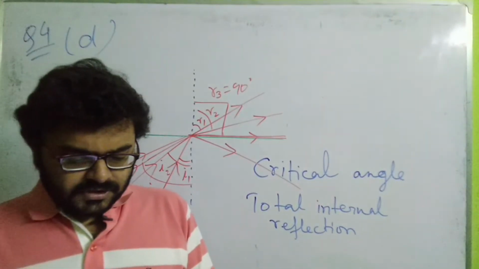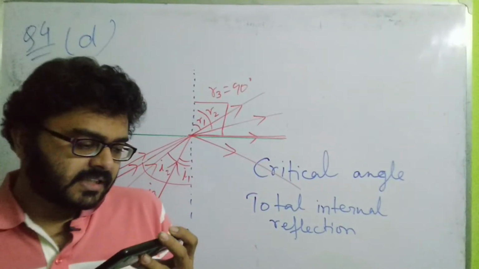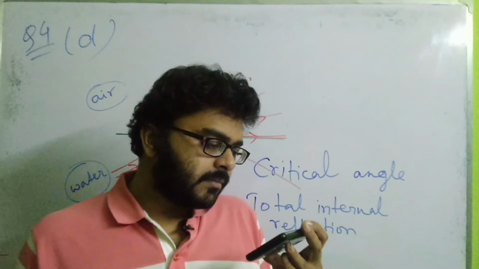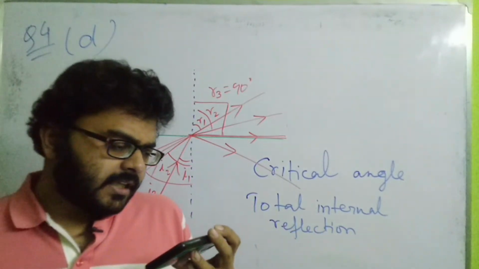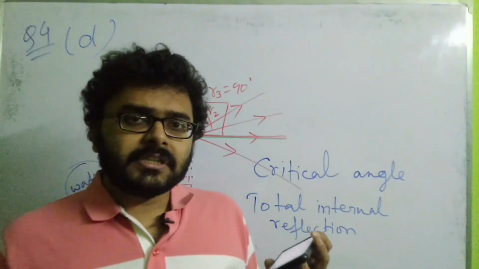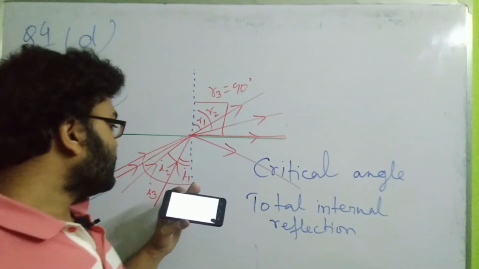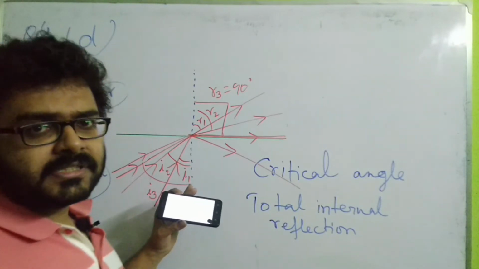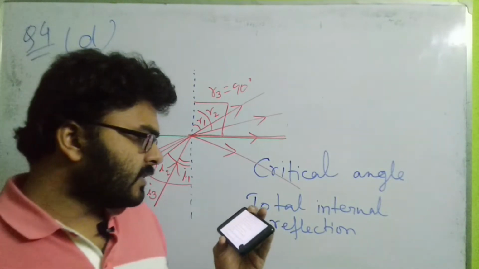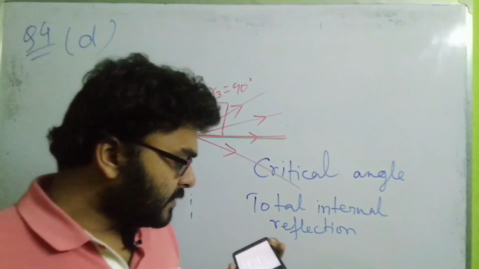So I think the concept of total internal reflection is clear to you all by now. The question says, select the correct options regarding total internal reflection in a medium. First option says it can take place in an optically denser medium as compared to an optically rarer medium. Obviously this is the correct point, total internal reflection is taking place in the denser medium, isn't it? So the first option is okay. Let us check out the next options.